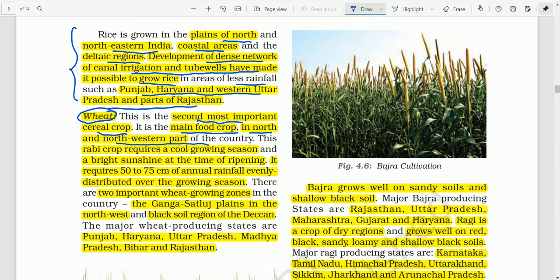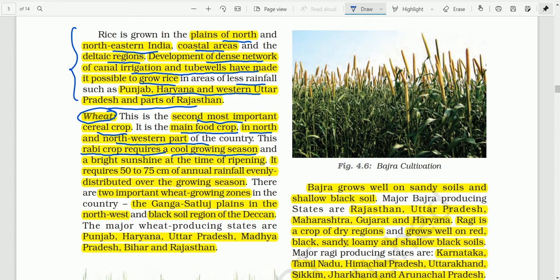About the geographical requirements, this is a rabi crop. We start growing wheat in winter, and it requires a cool growing season. The temperature must be less than 25, unlike rice. From 22 to 25, or sometimes even less than 22, it can be grown, but it must be less than 25.